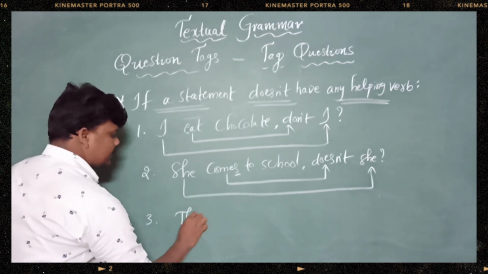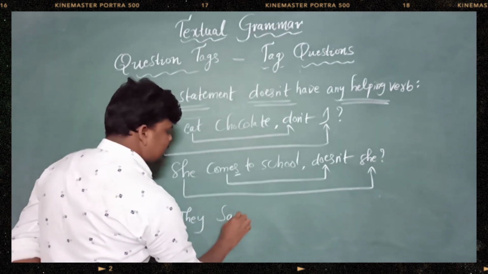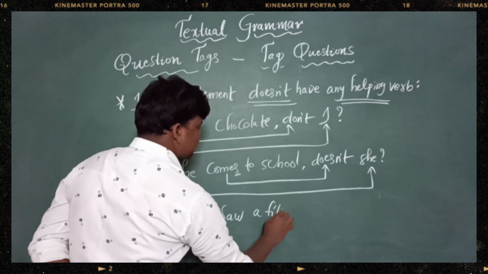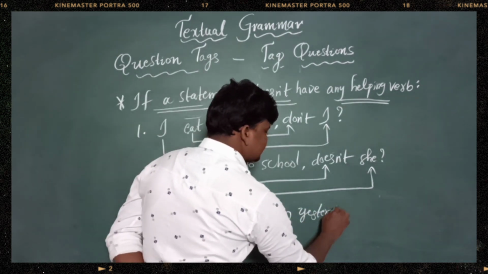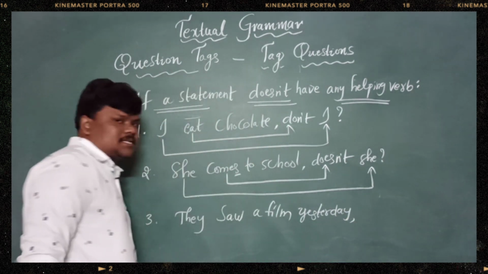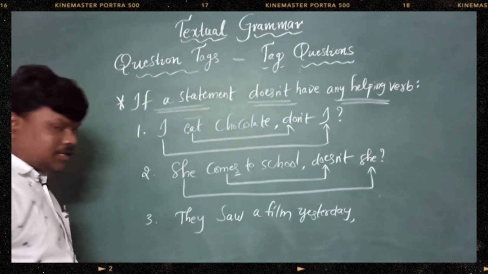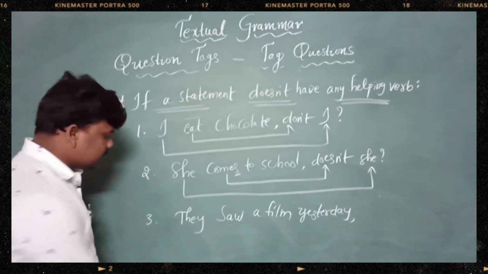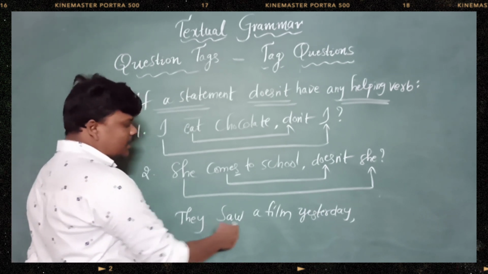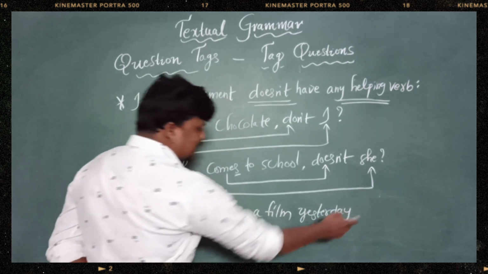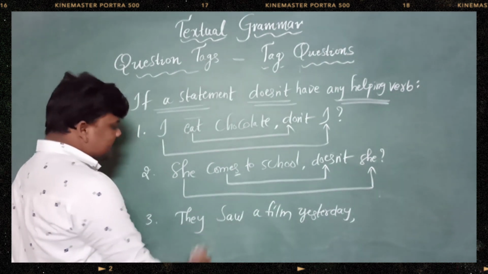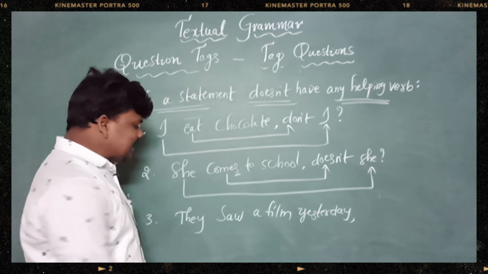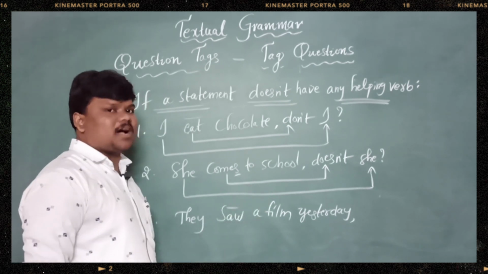They saw a film yesterday. Look at the sentence. They saw a film yesterday. Comma is compulsory, right? So they will give. Yes. See, no helping verb. We need to depend on the main verb, that is saw.